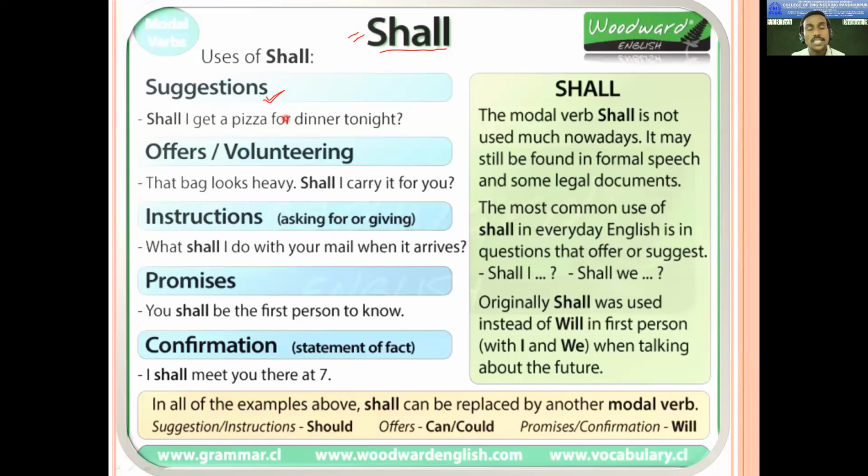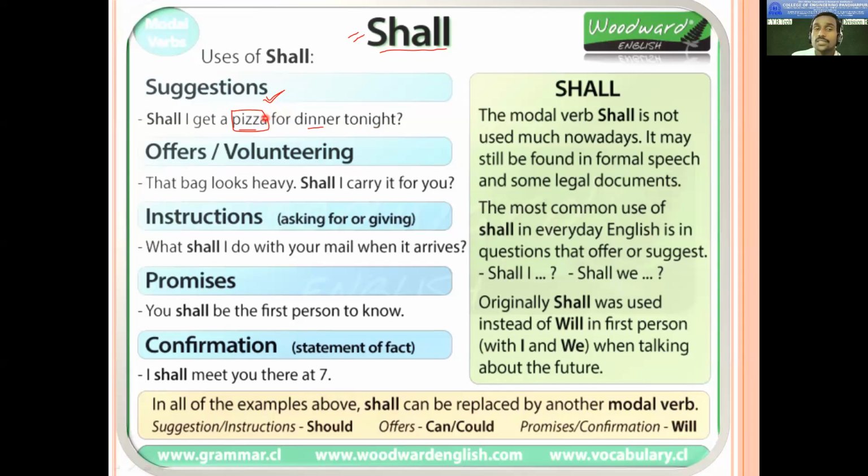If you want to suggest something to someone, you can say, shall I get a pizza for dinner tonight? It means, for your dinner tonight, what would you like to have? You are asking, can we have pizza? This is one kind of suggestion that you are making.